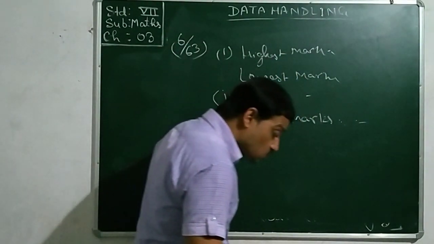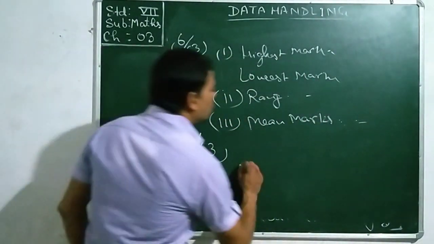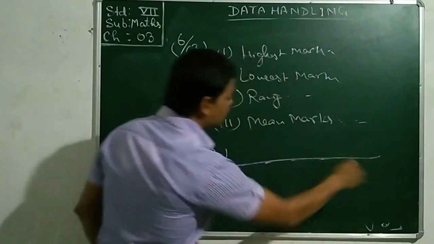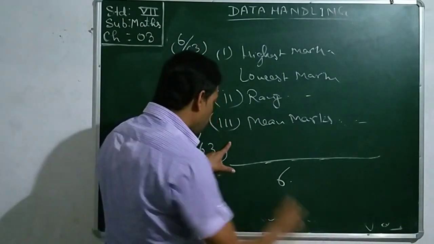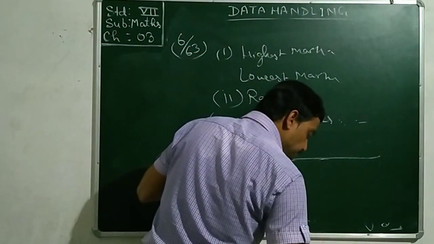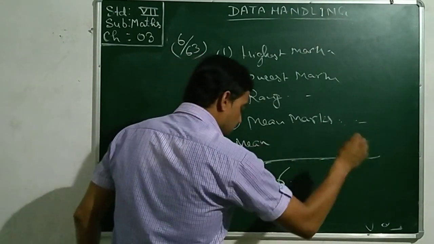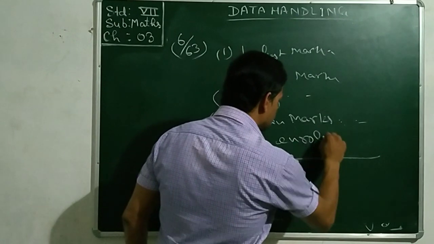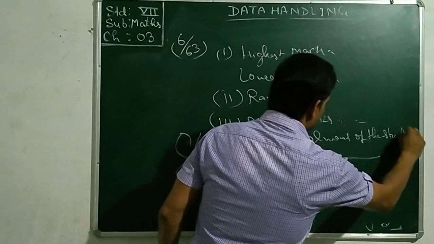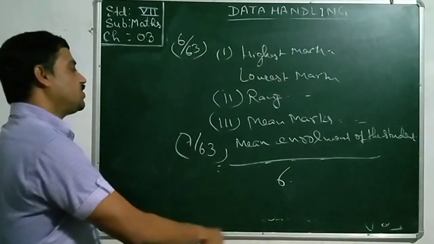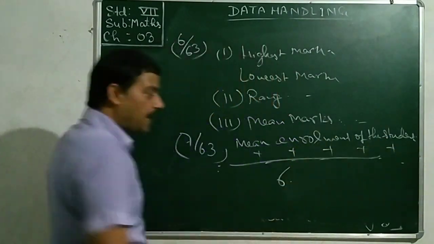So take the sum of all the 6 years and divide by 6, and you need to write the statement at the top: mean enrollment of the students equals, and calculate it. Take the sum of all the numbers and divide by 6.